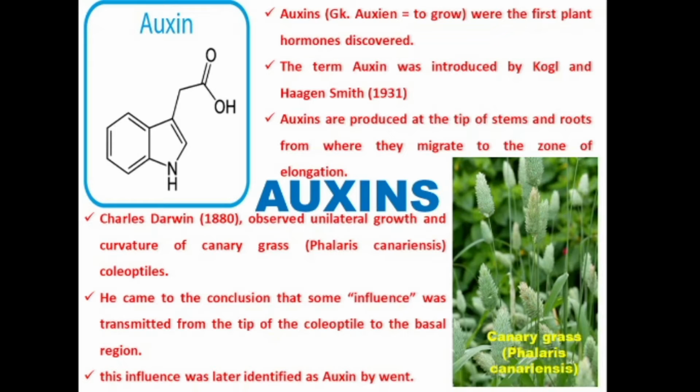He came to the conclusion that some influence was transmitted from the tip of the coleoptile to the basal region. The coleoptile is the growing tip of the grass. He concluded that there must be some influence transmitted from the tip of the coleoptile. This influence was later identified as auxin by Went.